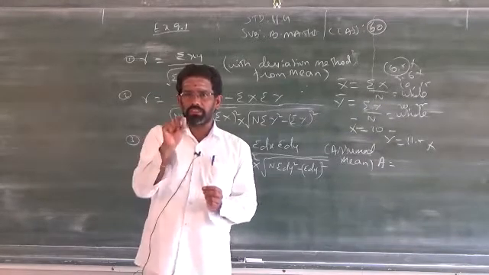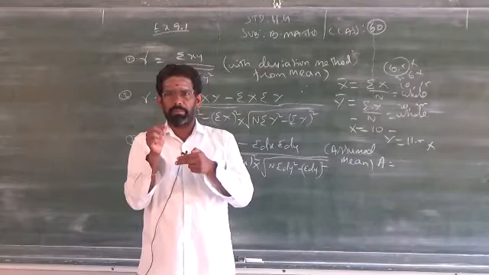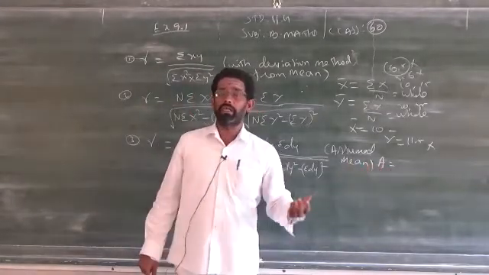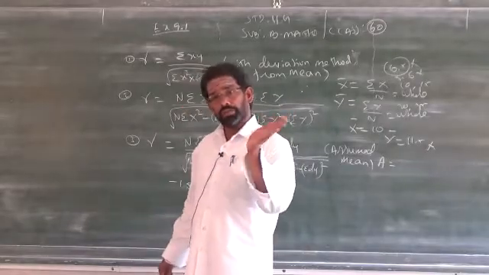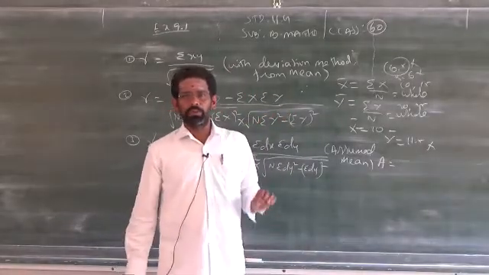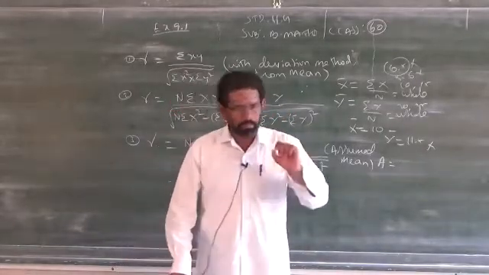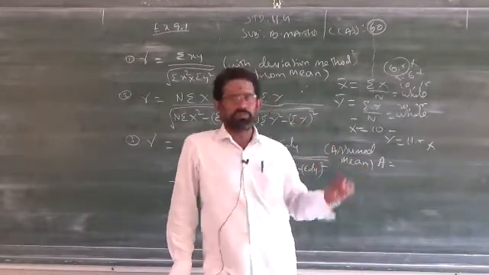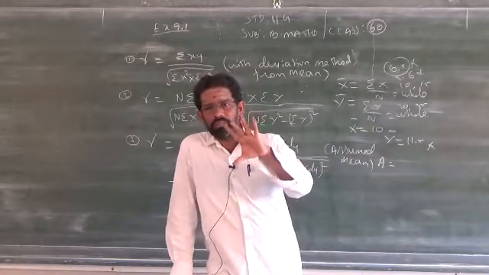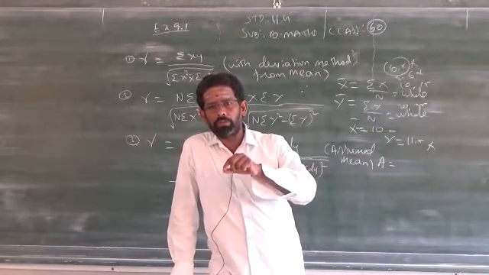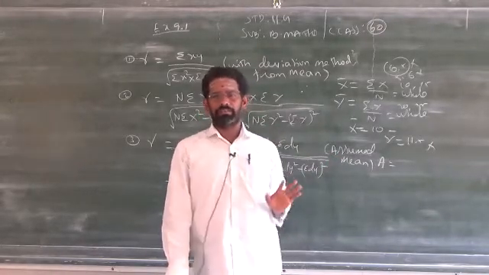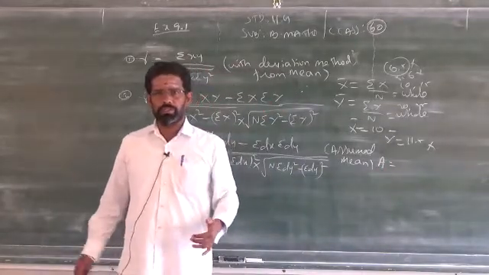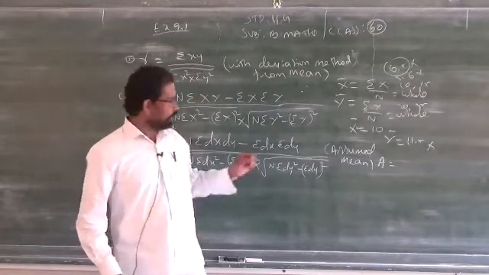It will be centered around some number. It is very close to some number. You take that number as a. Or you can take a even from outside the given table. You need not take that a only from the table. You are free to take that number a, the assumed mean, from outside the table, but that number should be very close to the given data in the table. In such a way, you have to take the value a. Clear? Depends upon the question. Are you clear? So how to take a?